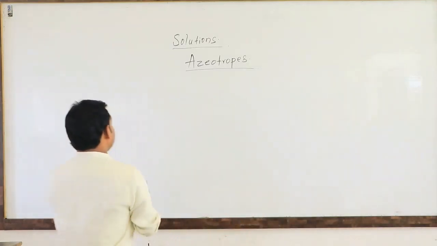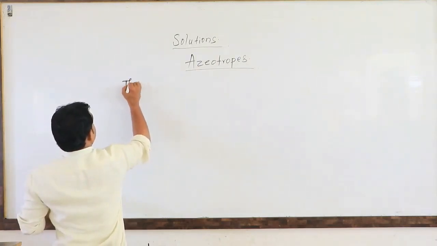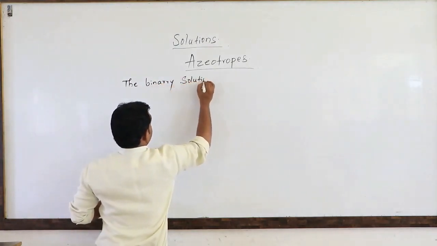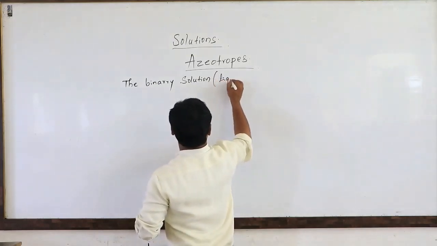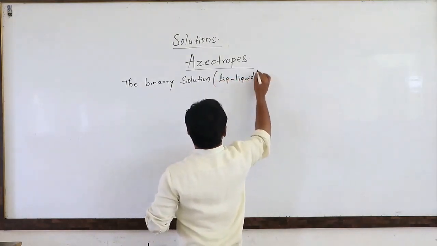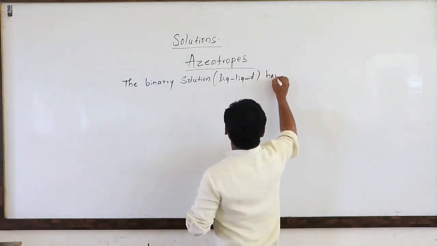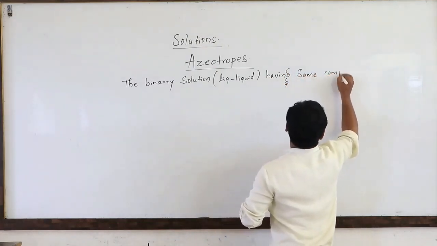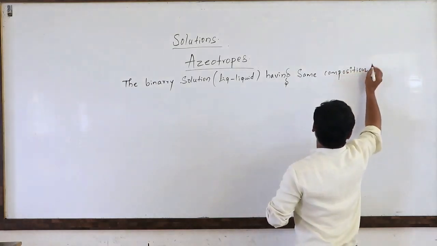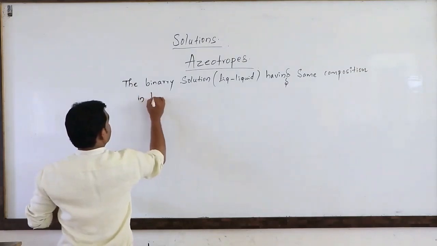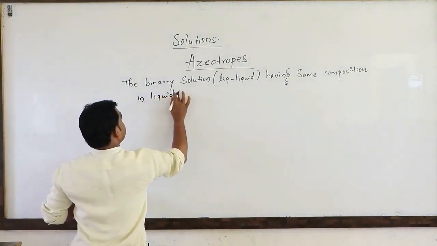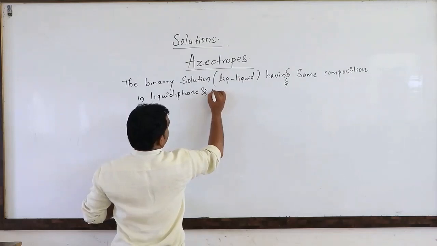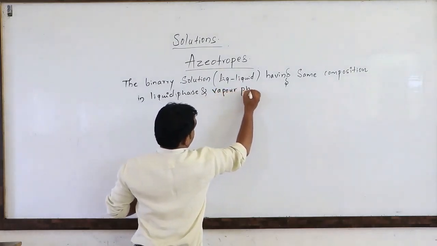How do we define azeotropes or the azeotropic mixture? A binary solution, that is, a liquid solution, having the same composition in the liquid phase and in the vapor phase.